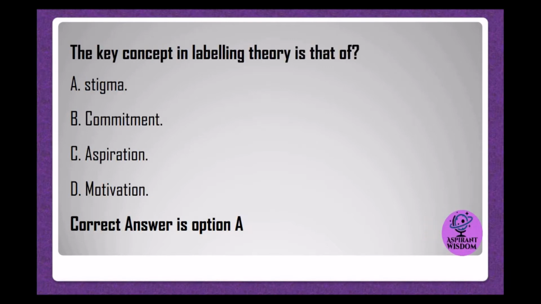The key concept in labeling theory is that of A. Stigma. B. Commitment. C. Aspiration. D. Motivation. Correct answer is option A.